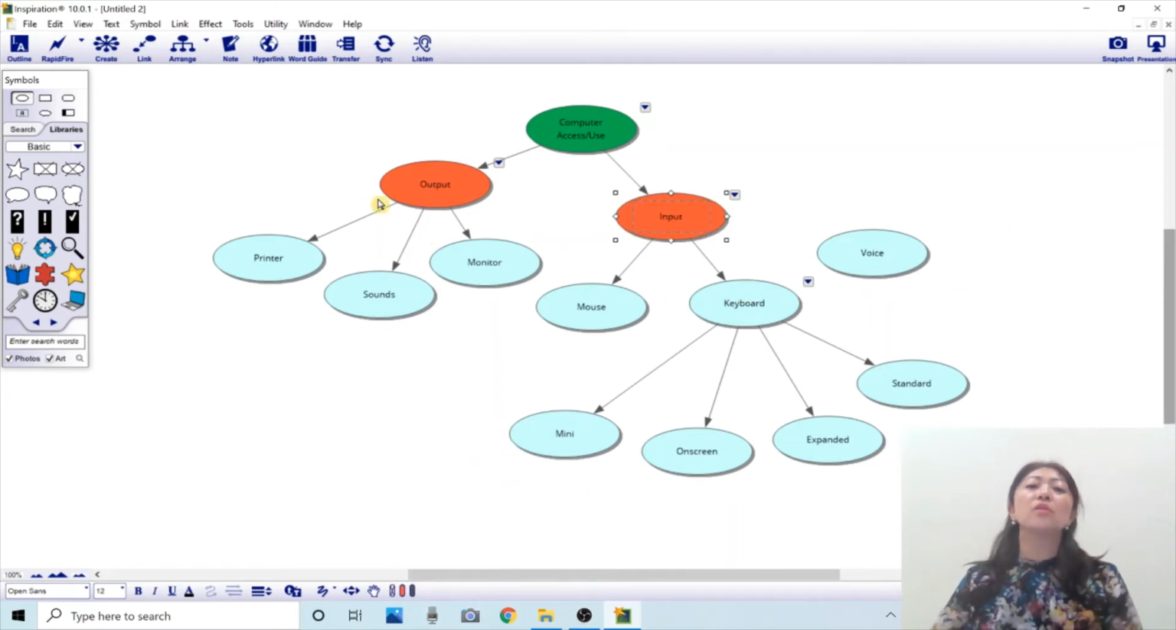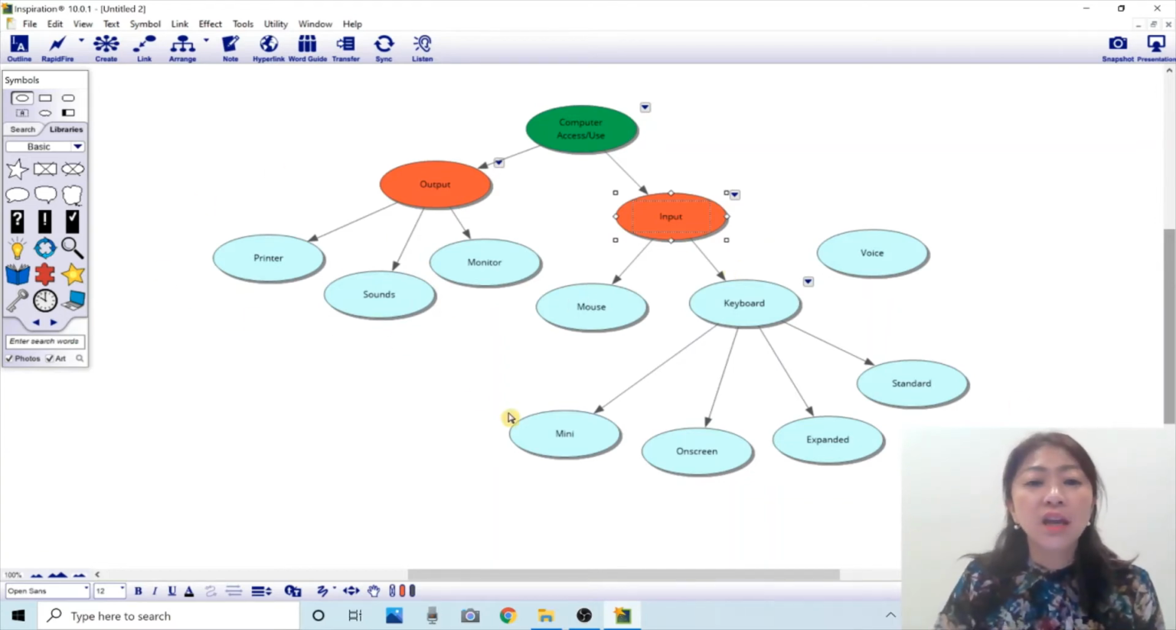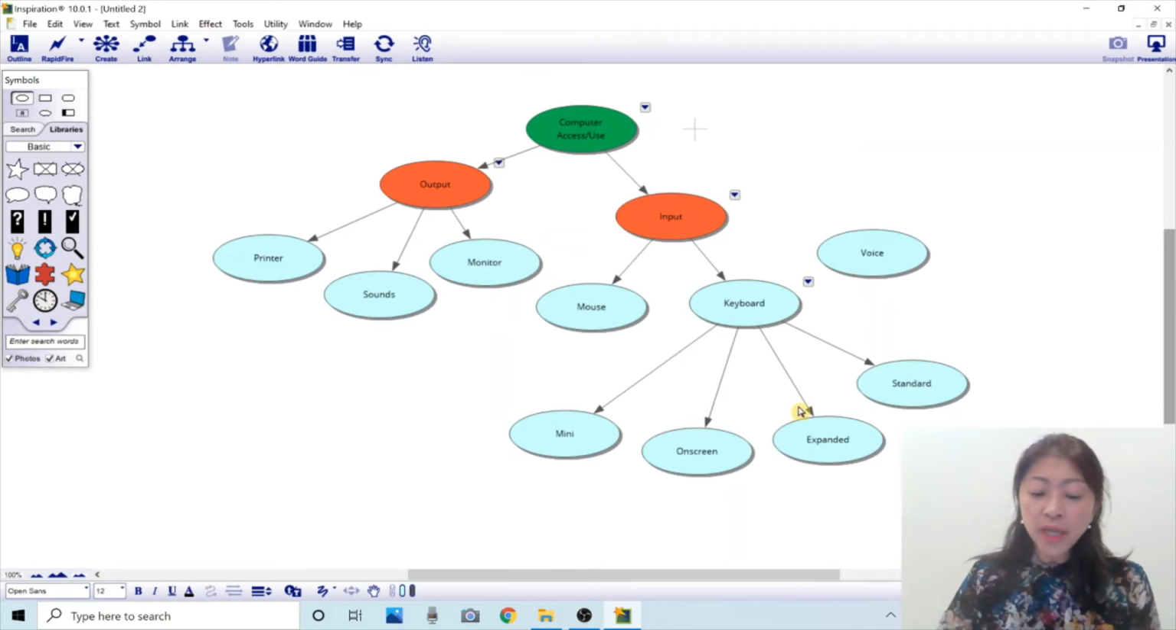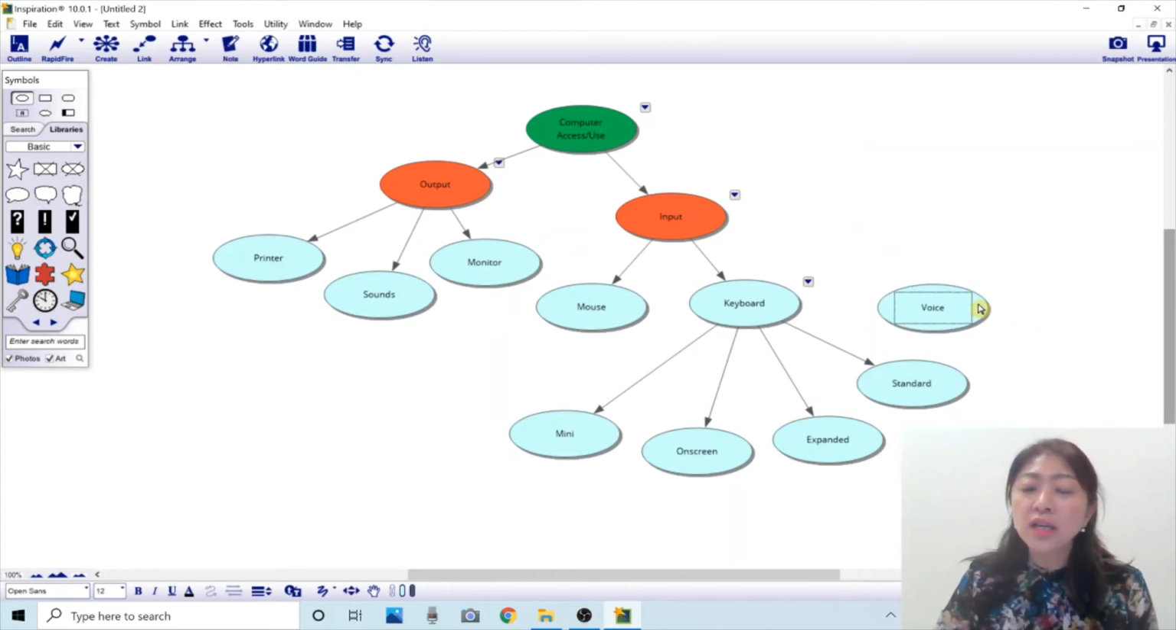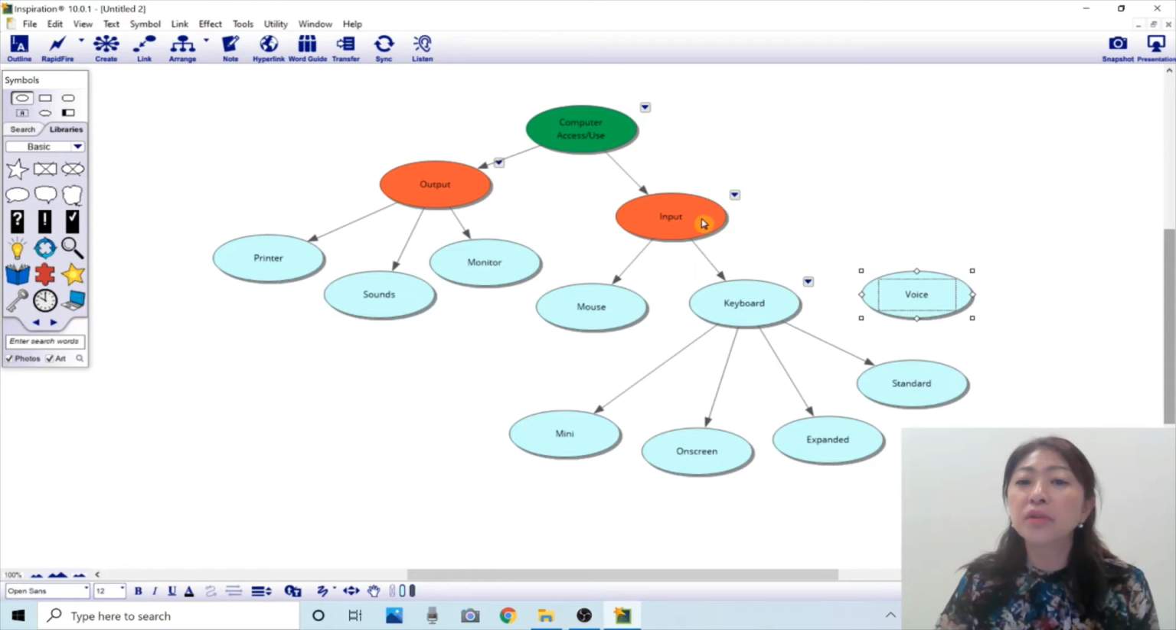Okay, so it's easier to see the main topic and the subtopic that goes under. And then later I said, okay, I think voice can also fall under input, because with voice dictation software, I dictate and it still puts words into a computer. So that's going to be input, like a keyboard.